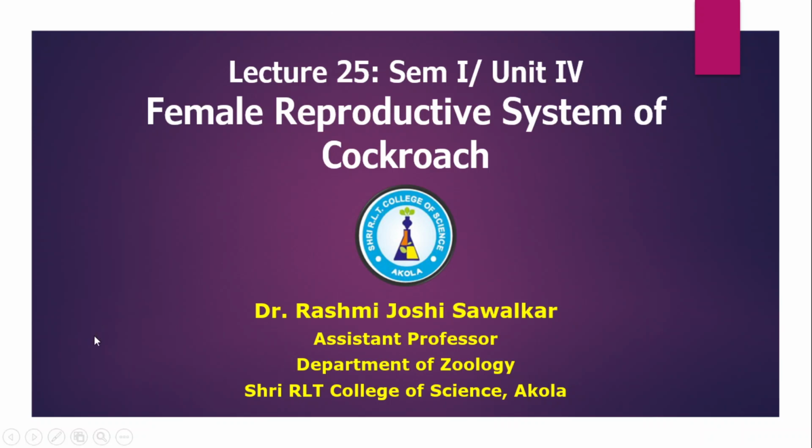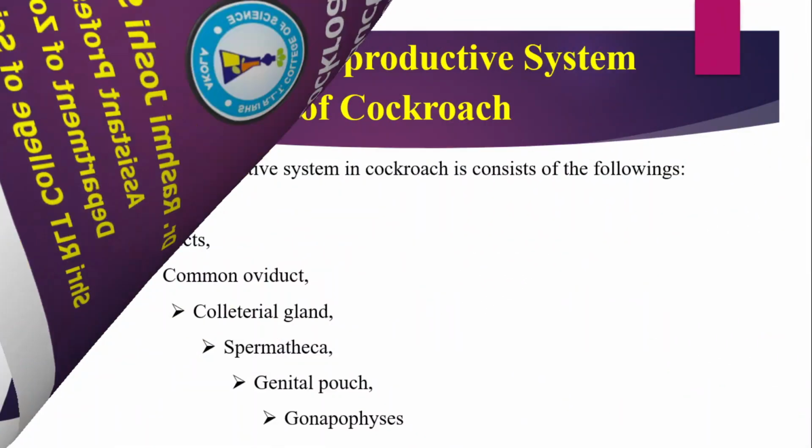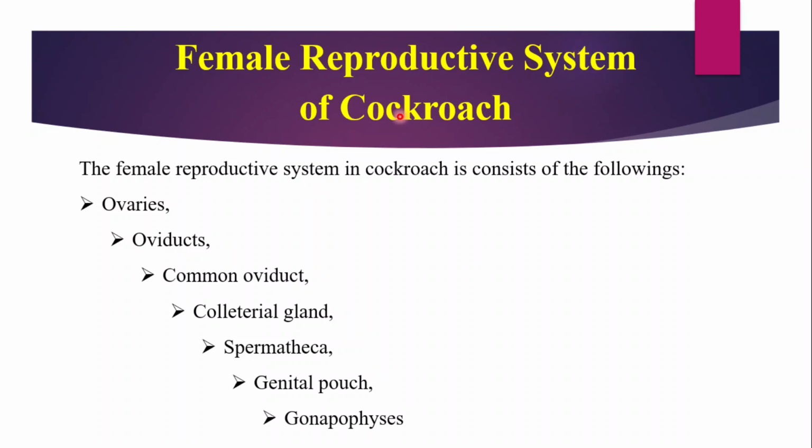Dear friends, today I am going to teach you the female reproductive system of cockroach, and this is our 25th lecture on Unit 4. So let's see what are the organs of reproduction in cockroach. In the female reproductive system of cockroach, it consists of the following organs: ovaries, oviducts, common oviduct, collateral gland, spermatheca, genital pouch, and gonapophysis.